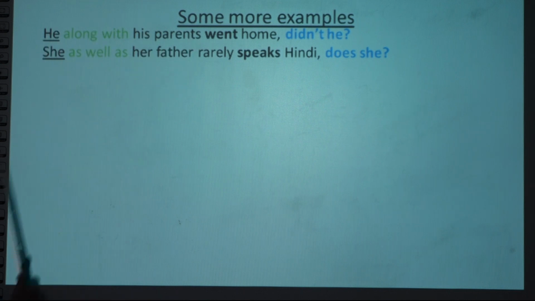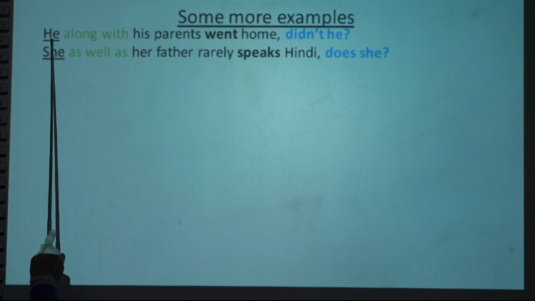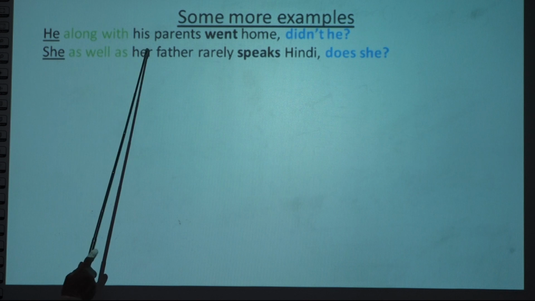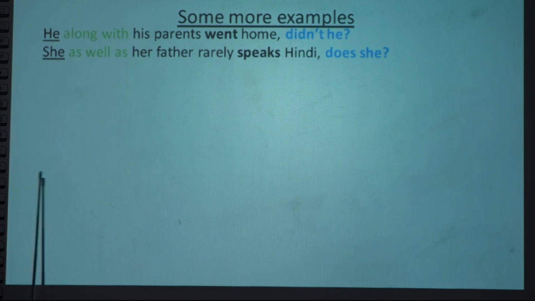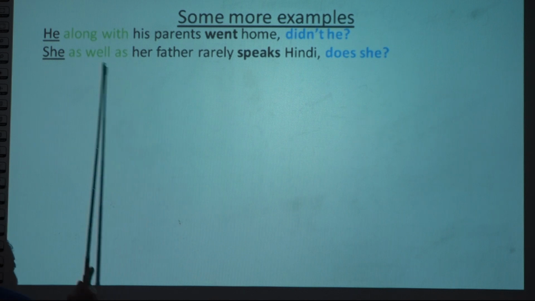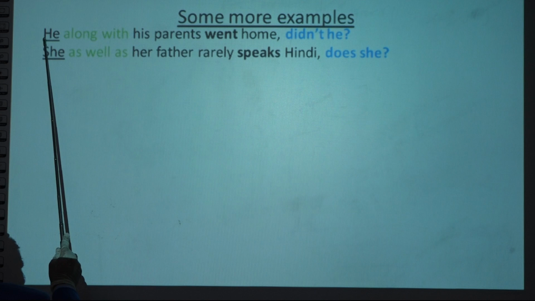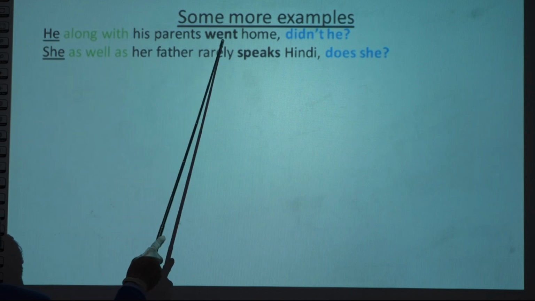This is the whole subject, all right? Two nouns or pronouns are used that make one subject. So first of all, let's think whether the statement is affirmative or negative.